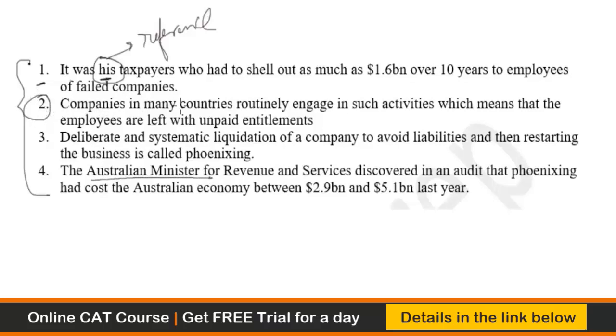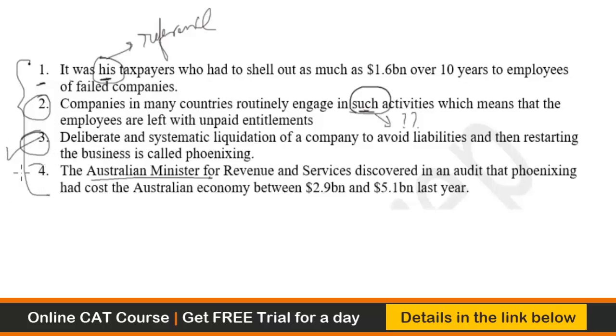It says companies in many countries routinely engage in such activities, which means that the employees are left with unpaid entitlements. So the whole idea is, what is this such activities all about? So even 2 does not have any proper reference for the pronoun such. And then when you go to 3, it says deliberate and systematic liquidation of a company to avoid liabilities and then restarting the business is called phoenixing. So out of all the statements, 3 looks a very good choice. Why? Because it is defining something. It has that introductory tone to it, right?